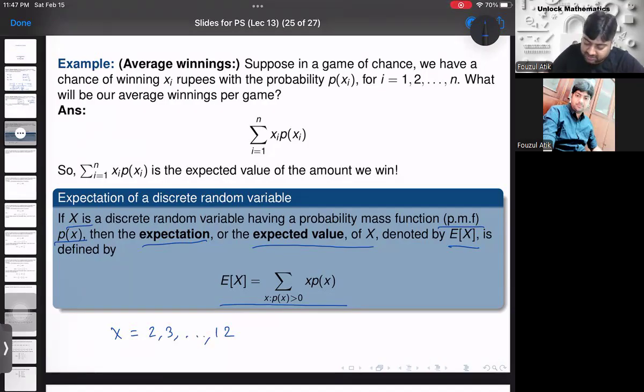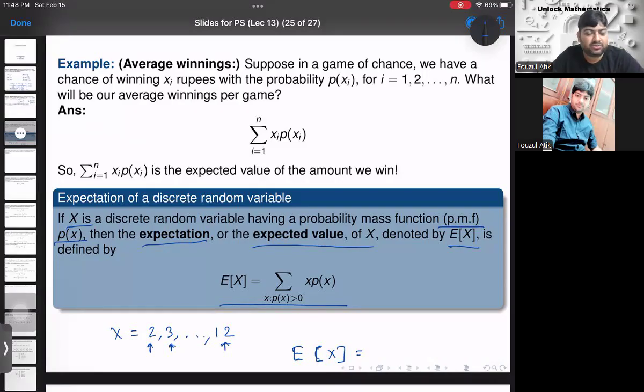So this expectation of x is the weighted average of these values, where the weights are the probabilities of these events. I hope it is clear.